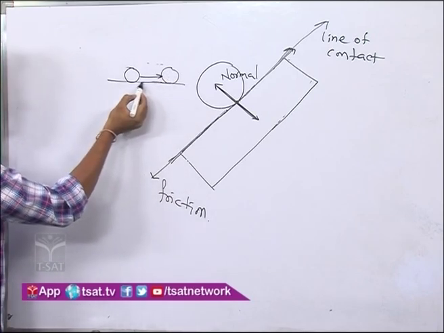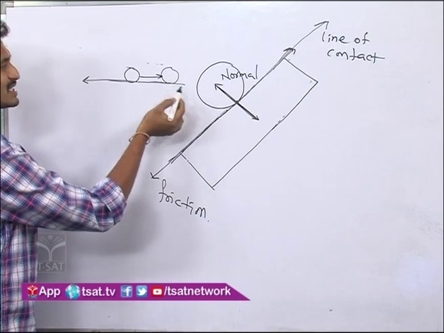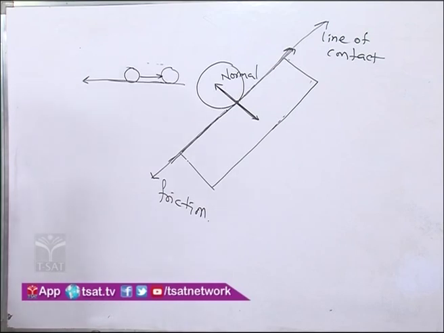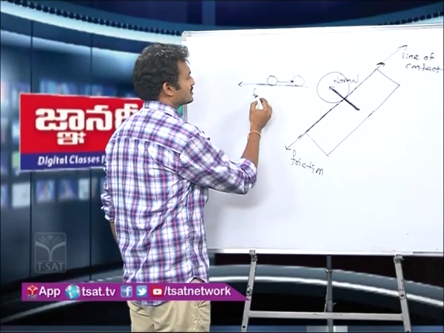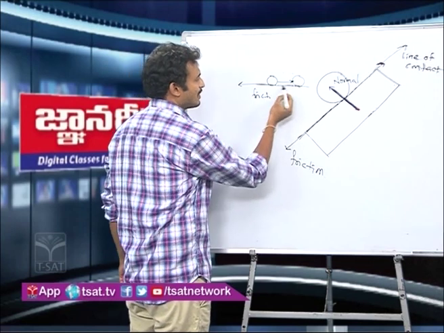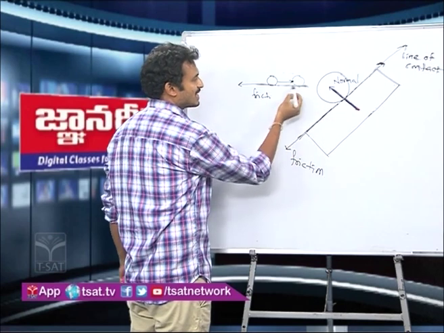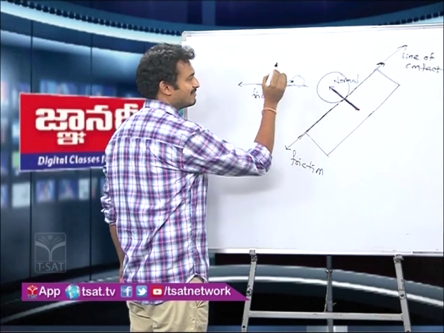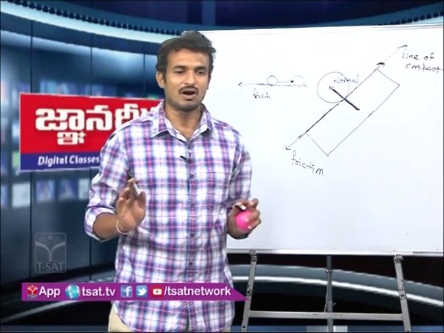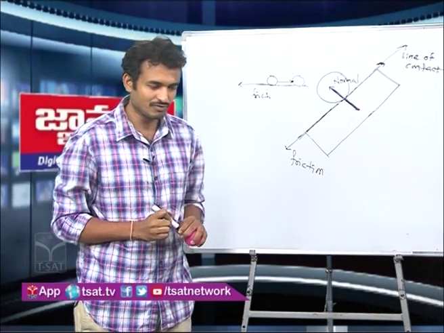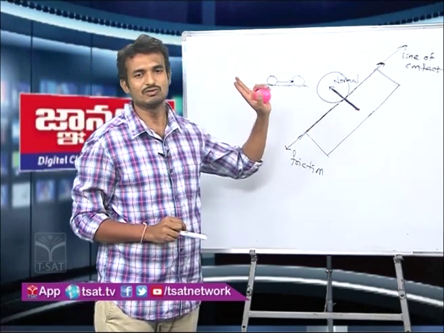So that is due to the contact between these two surfaces, and that force which opposes the relative motion of the object with the surface is called friction. Friction is always parallel to the line of contact, as I said, and it always opposes the relative motion of an object. So friction is a contact force which always opposes the relative motion between two objects.